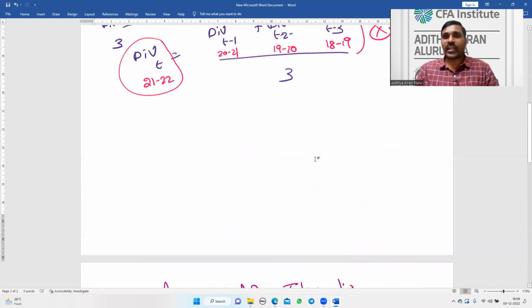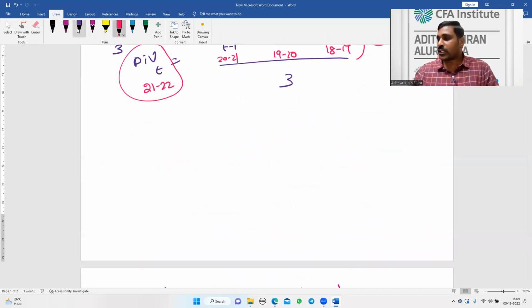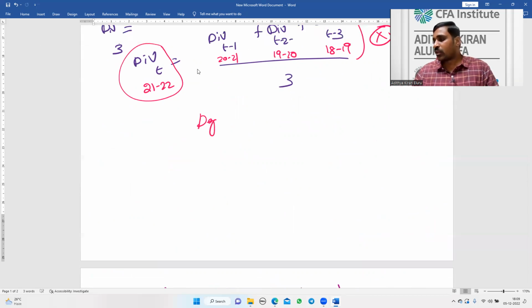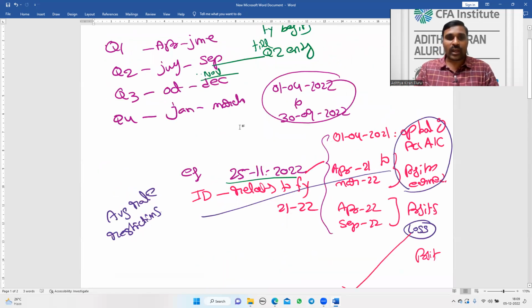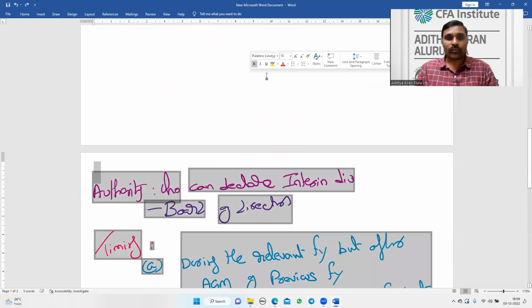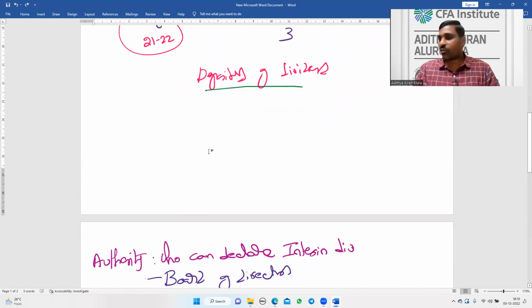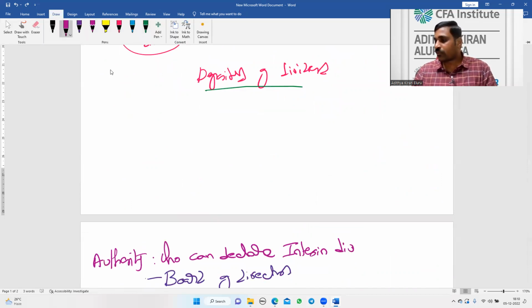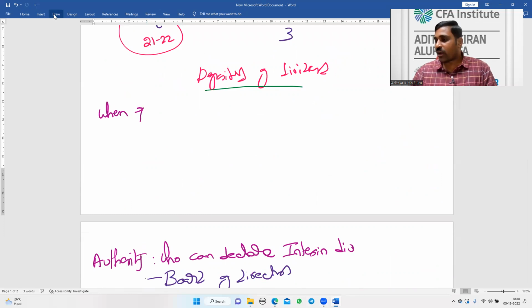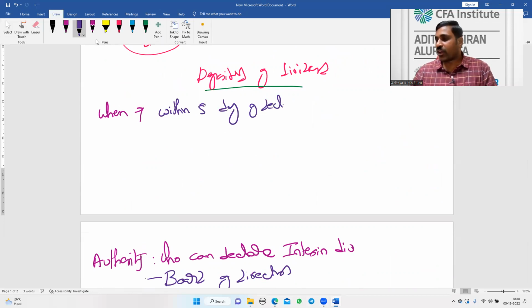Next, after declaring interim dividend, we have to deposit. Depositing of dividend is applicable to both interim and final dividend. So when to deposit? Within 5 days of declaration. Next, where to deposit?